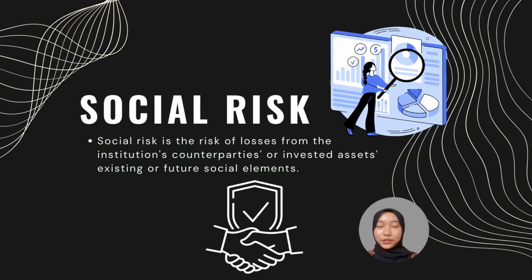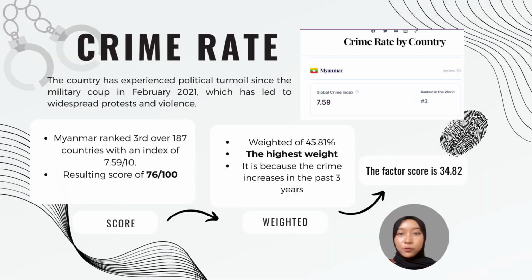My name is EZZATY SHAHADAN, metric number 288642. I will explain about social risk. Social risk is the risk of losses from the institution's counterparties or investor assets, existing or future social elements. Crime rate. The country has experienced political turmoil since the military coup in February 2021, which has led to widespread protests and violence. Myanmar has the third highest crime in the world, which results in a score of 76 over 100.